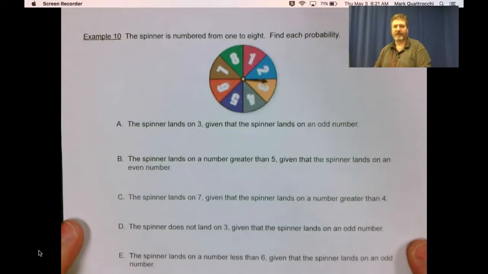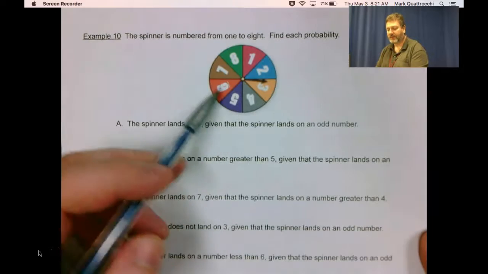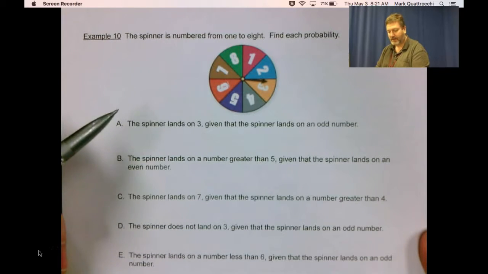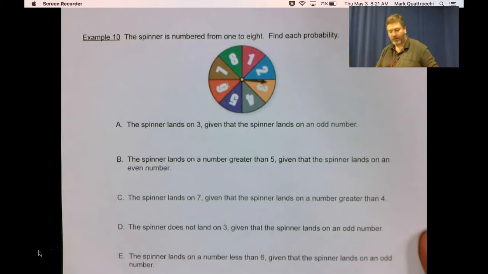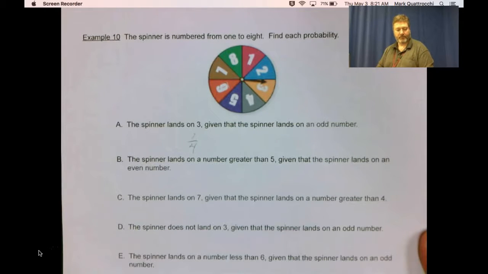Okay, example 10. The spinner is numbered from 1 to 8. Find each probability. So the spinner lands on a 3, given that the spinner lands on an odd number. So how many of these are odd? 4 of them. That's one number out of 4, or 1/4.